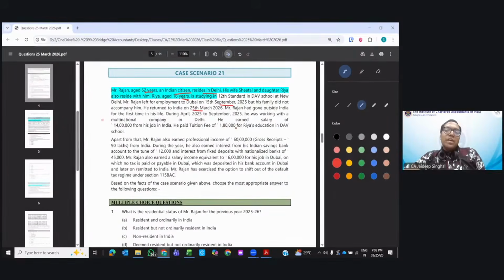He paid tuition fee of 1,80,000. Okay. Apart from this, Mr. Rajan also earned professional income, gross receipts from India. So income was 60 lakhs, gross receipts are 90 lakhs. So balance 30 lakh were the expenses. During the year, he also earned interest from his Indian savings bank account to the tune of 12,000. And savings bank account interest, if it will be the old regime, then in that scenario, the deduction will be there for savings bank interest as well. Interest from fixed deposit, 45,000.